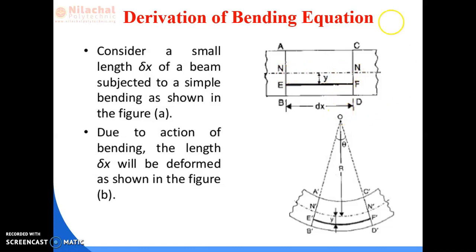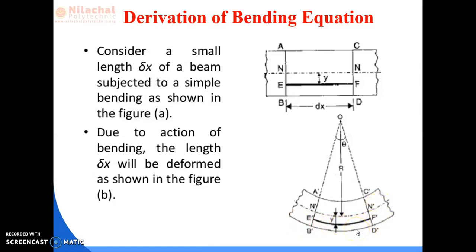We are going to apply two upward forces. Now while the couple is applied, that is two equal and opposite forces applied at the two ends of the beam, what happens? The cross section of the body will be as in the second figure.